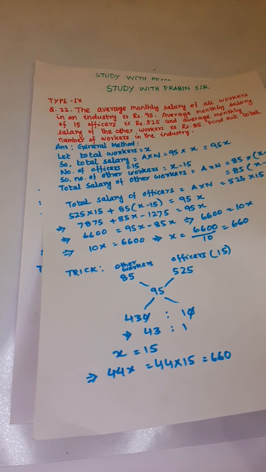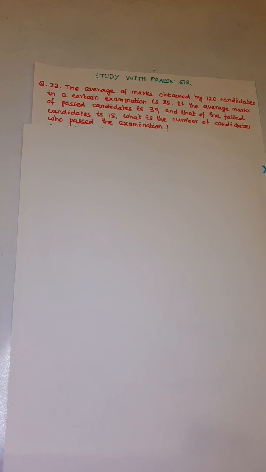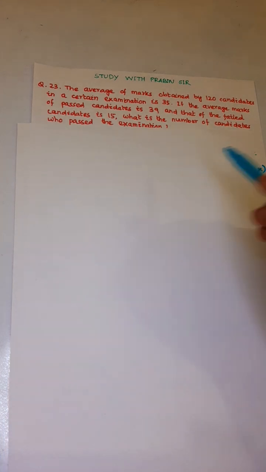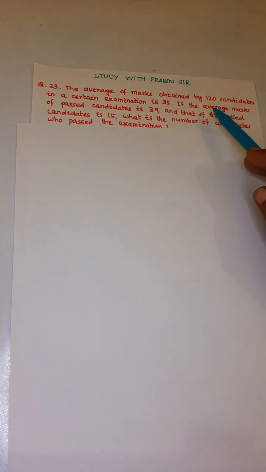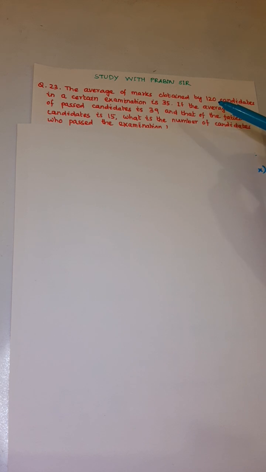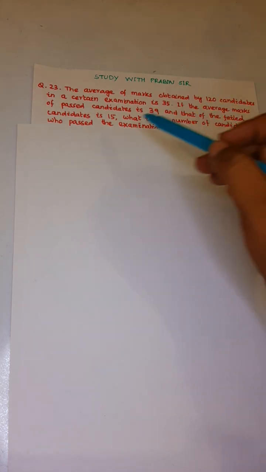Now the next question. Question number 23. The average of marks obtained by 120 candidates in a certain examination is 35. If the average marks of passed candidates is 39 and that of the failed candidates is 15, what is the number of candidates who passed the examination?